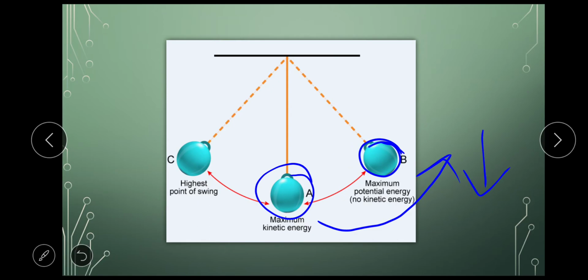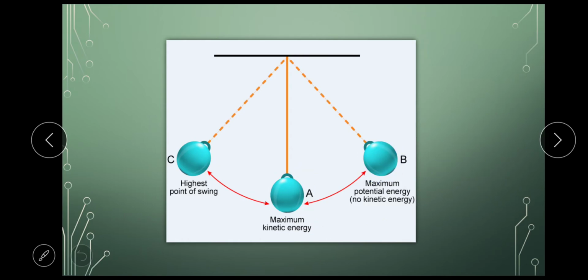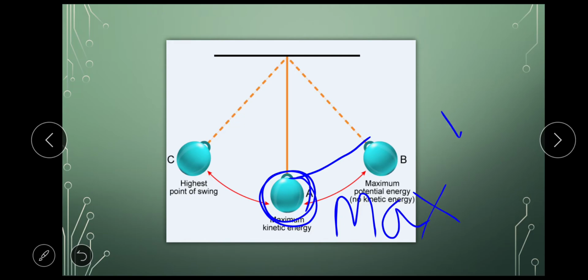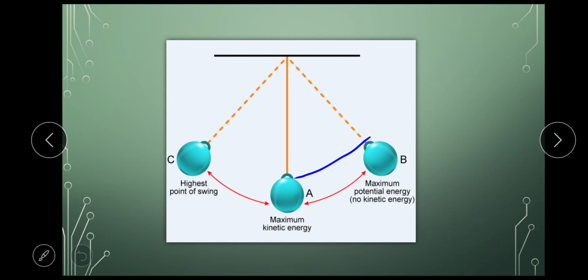But at this instant, when it has stopped, the kinetic energy is 0 because it is stationary. As soon as it returns back from here, it is falling down, so its kinetic energy is increasing now. At this state it has the maximum speed. The velocity is maximum, so we say that the kinetic energy is maximum.